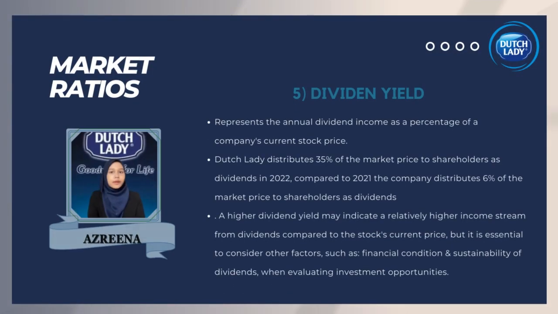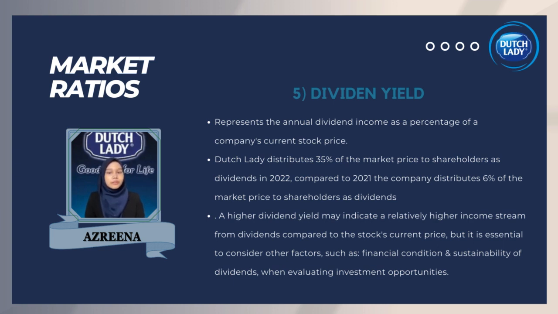Last but not least, we have dividend yield. It is a financial ratio that represents the annual dividend income as a percentage of a company's current stock price. Dutch Lady distributes 35% of the market price to shareholders as dividend in 2022. Compared to 2021, the company distributes 6% of the market price to shareholders as dividends. The significant difference in dividend yields between 2022 and 2021 suggests that the company's dividend policy has changed.